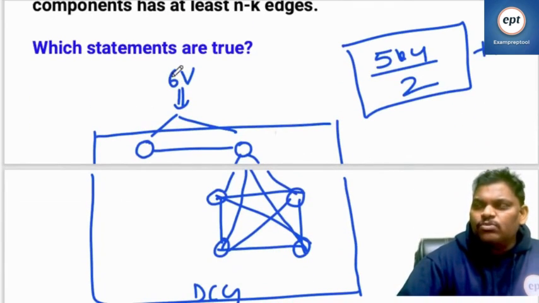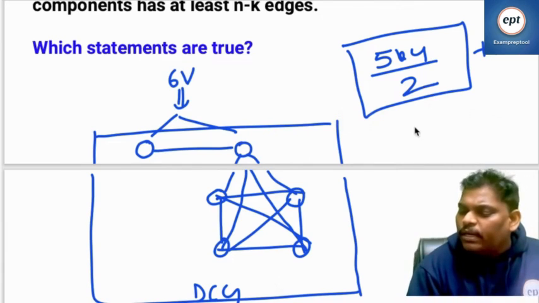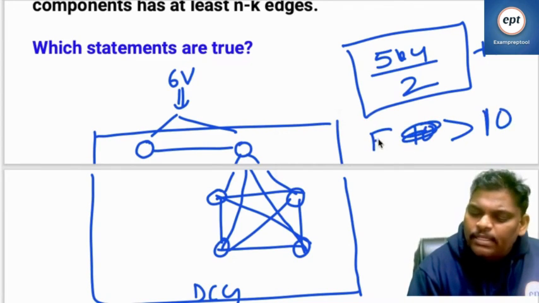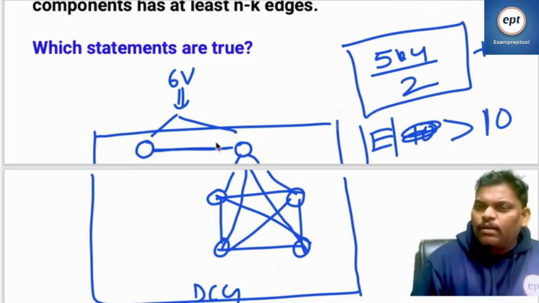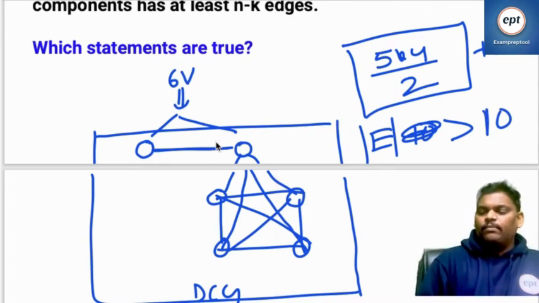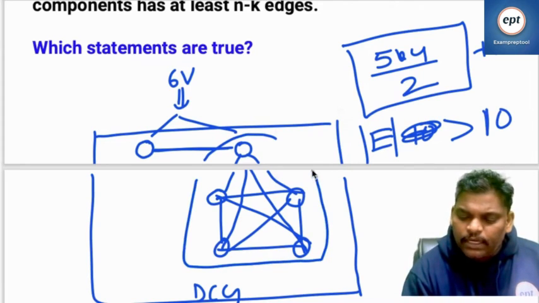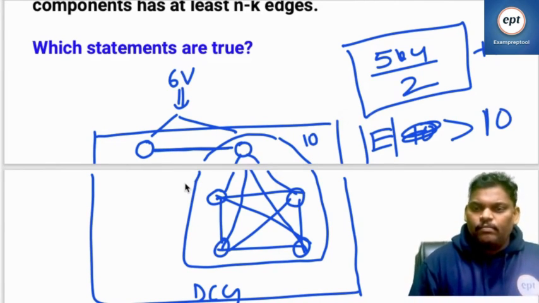Can you help me now? A 6 vertex graph which is disconnected: the maximum number of edges is 10. If I add 1, if I take more than 10 edges, the number of edges is more than 10, it is compulsorily connected. Will you agree or not? This is giving 10. If the number of edges is more than 10, it is compulsorily connected.